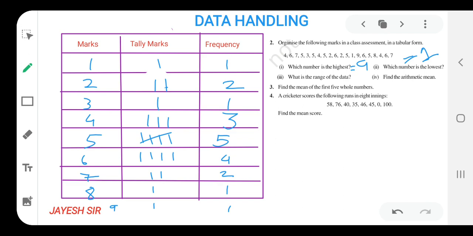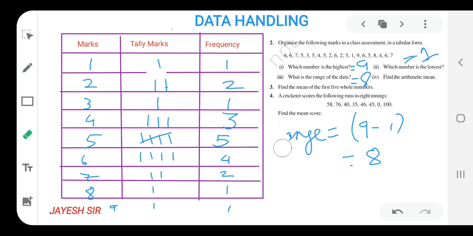Similarly, third sum is: what is the range of the data? Range means highest minus lowest. What is the highest? Highest mark is 9 and the lowest mark is 1. So range is 8. Range is 8. I hope you all might be getting it, friends. So here with the detailed explanation I have solved and given you how to find the range.